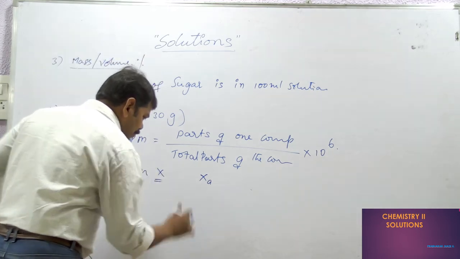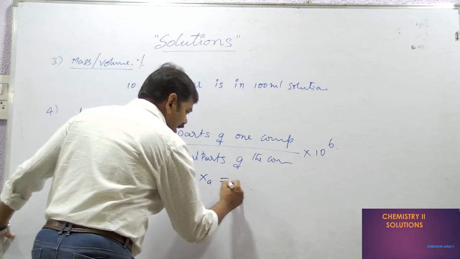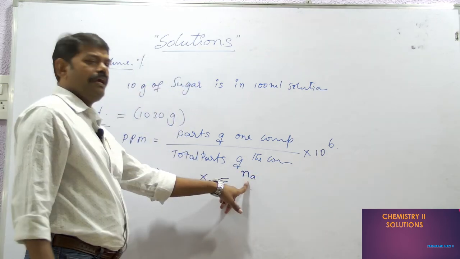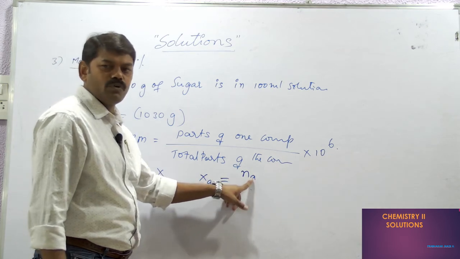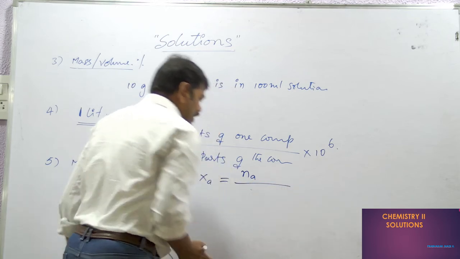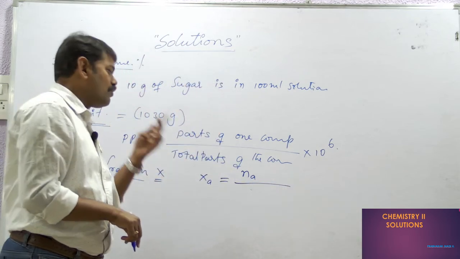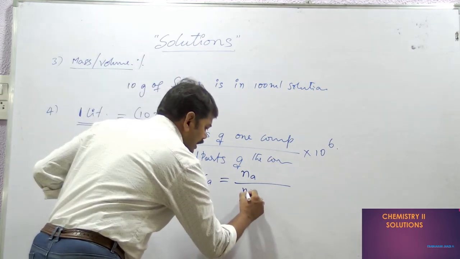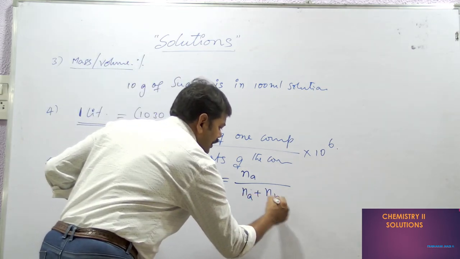So XA is the ratio of Na, the number of moles of component A, by, if it is a binary solution in which we have only two components, one is A, another is B, then Na plus Nb.